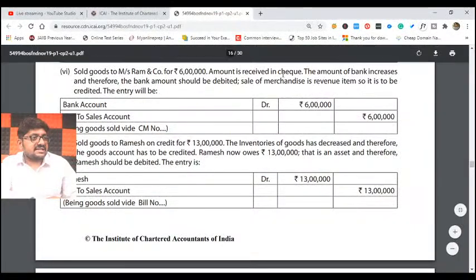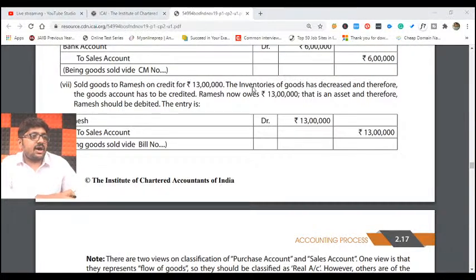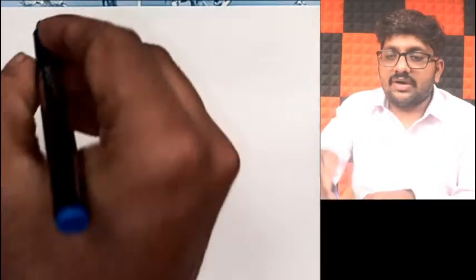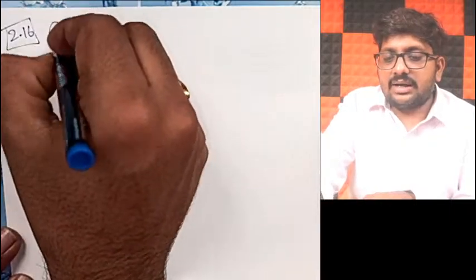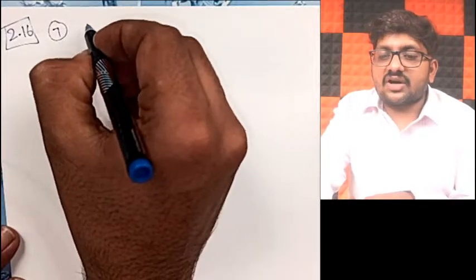Coming to the seventh transaction. What is the seventh transaction given? Sold goods to Ramesh on credit for 13 lakh rupees. So what is happening, my dear friends? You sold the goods on credit basis. So when you sell the goods on credit basis, which accounts will be affected? I'm talking about page number 2.16 and example number 7. Whenever you sell the goods, which accounts will be affected?